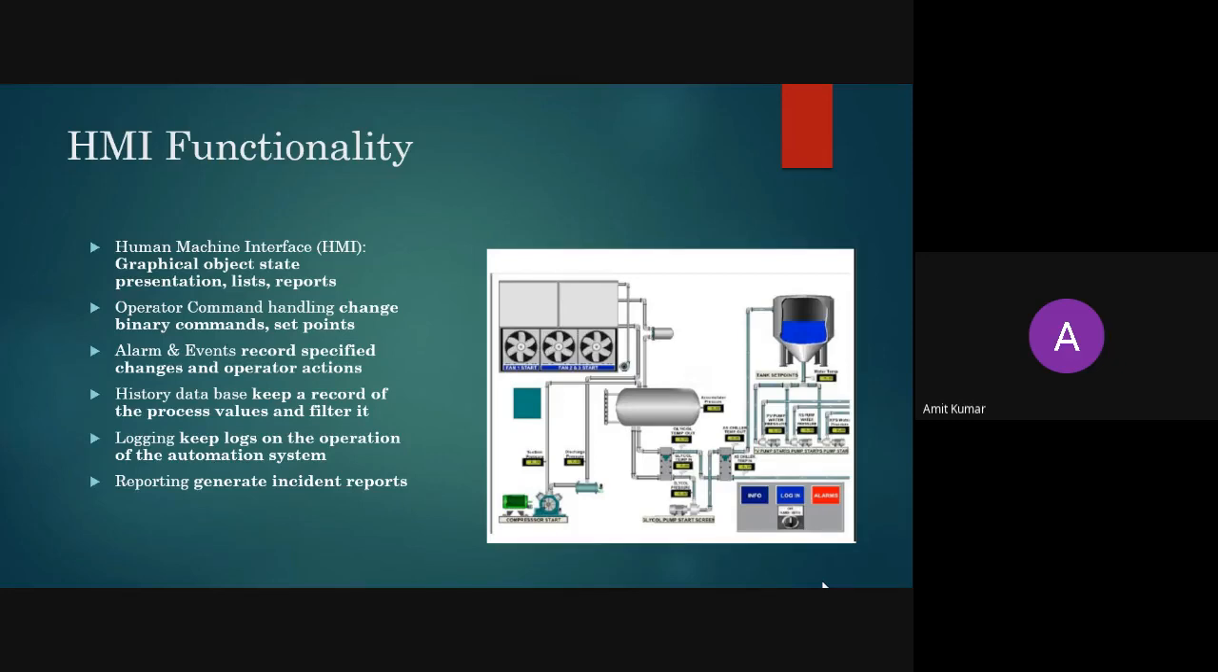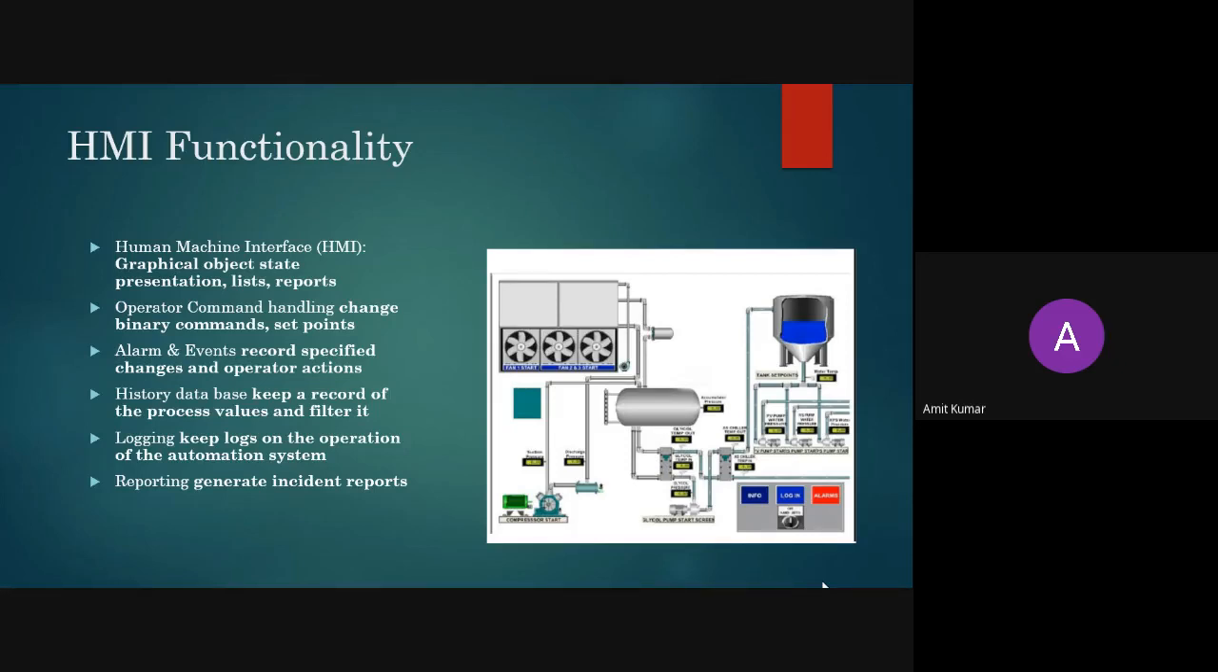Then sixth is the generated incident report. So if you are having some issues or some malfunction has happened in your plant, you want to generate a report on why that malfunction has occurred in your plant. For viewing that, we have a reporting system which will generate your report, and it will specify all the set points and all those variables which are running in your system. So these are the various functionalities of your human machine interface.